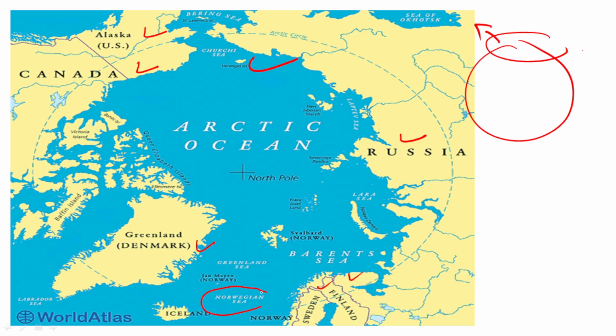This is the Norwegian Sea. This is the Laptev Sea, this is the Chukchi Sea. This is the Kara Sea guys. And this is the Barents Sea that we are seeing over here. Under Norway guys, we can see this Svalbard is there. So just have an idea of the Arctic Ocean. So please remember this.